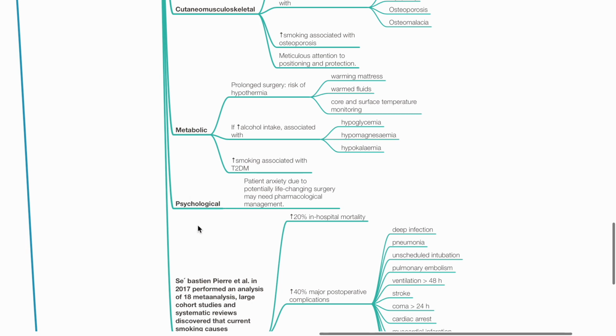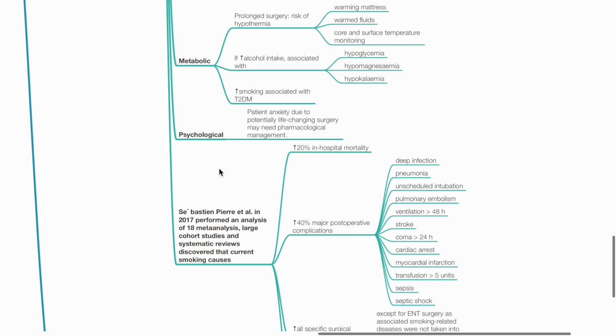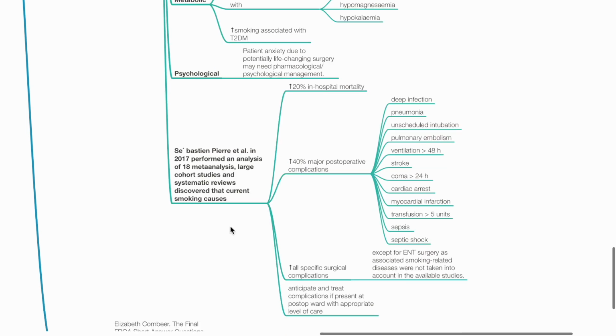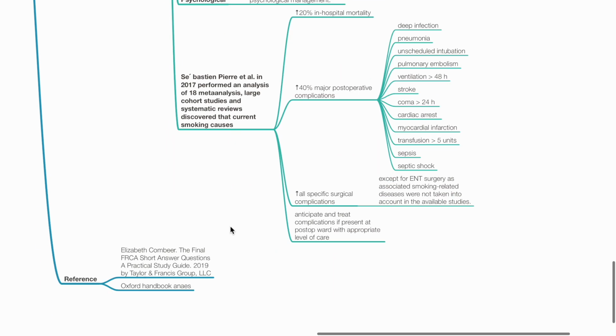Assess blood sugar. Psychology. Patient anxiety may be present due to potentially life-changing surgery. This may require pharmacological or psychological management. A review by Sebastian Pierre et al. in 2017 discovered that smoking causes 20% increase in hospital mortality, 40% increase in major post-op complications, and increase in all specific surgical complications. Anticipate and treat complications if present in a post-op setting with appropriate level of care.